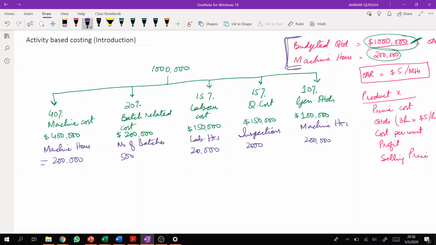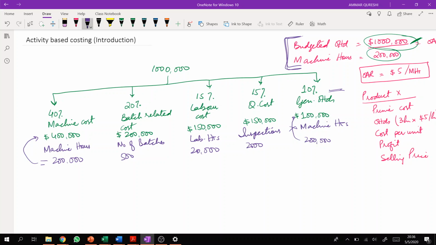I kept it separate just to tell the management that, look, you cannot avoid these overheads because these are the general overheads, right? Since there is no other option available, we are distributing these overheads on the basis of machine hours. But machine related cost is typically related to machine hours, right? So if you change these machine hours, your machine cost may change. So this is something which is directly connected with machine cost. This is not connected with machine cost, right?